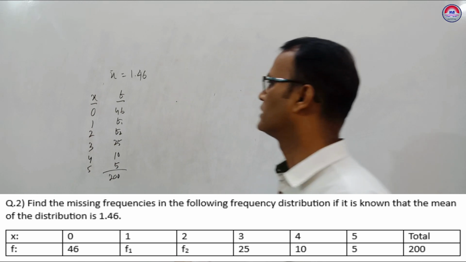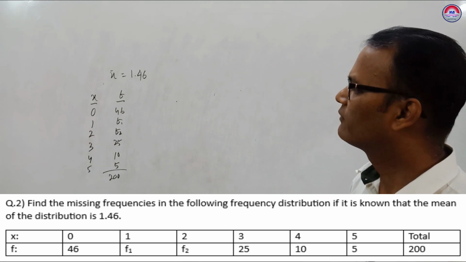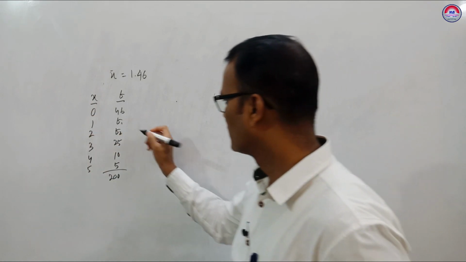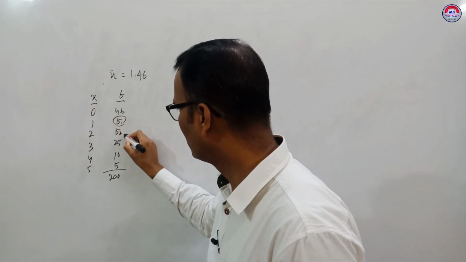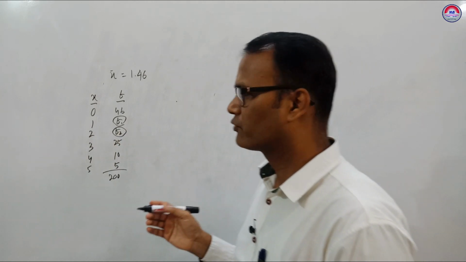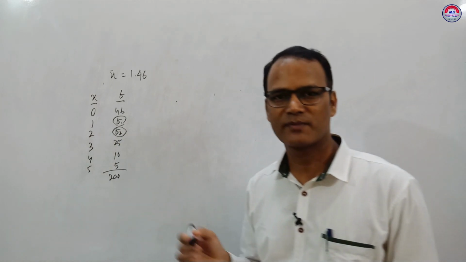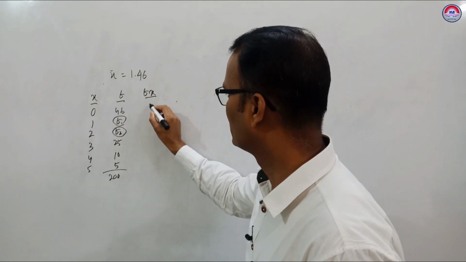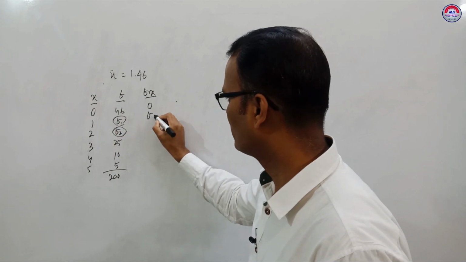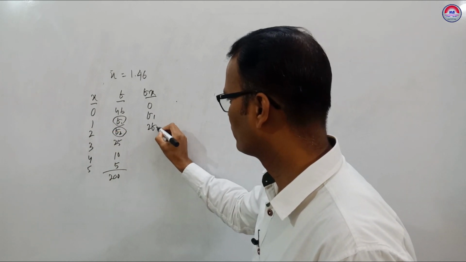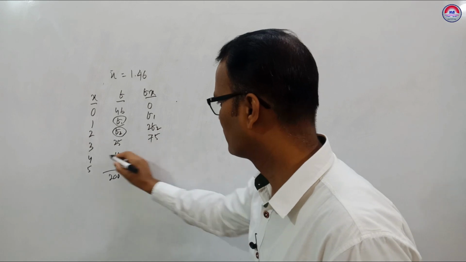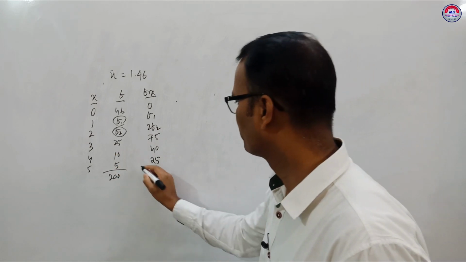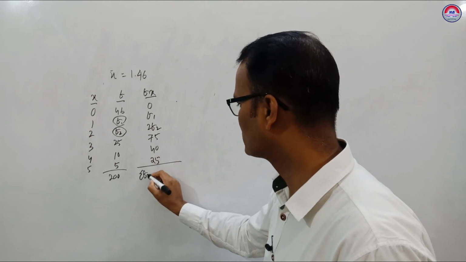See, mean given 1.46, X given, F given. We have to find F1 and F2. Now you know the formula. Mean is sigma fx by sigma f. So first find fx. Multiply with 0. This one is f1, 2f2, 75, 40 and 25. Now what to do? You have to add sigma fx.